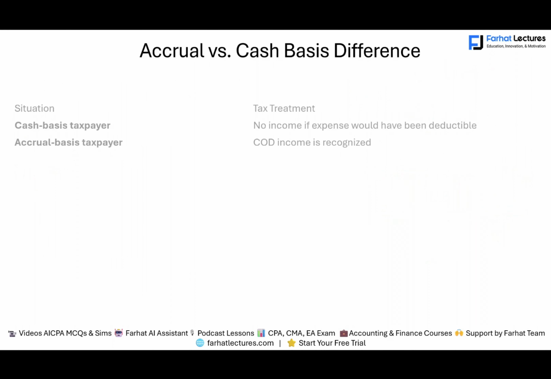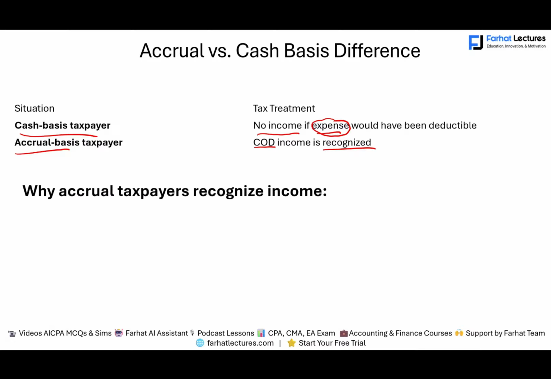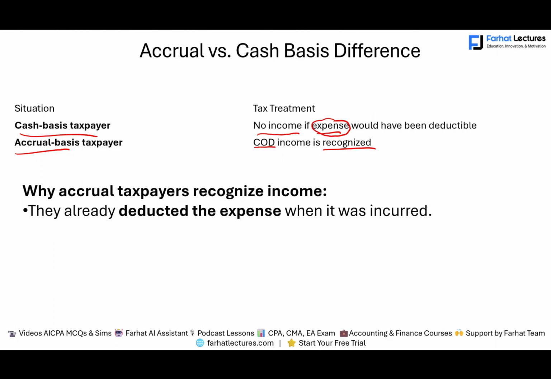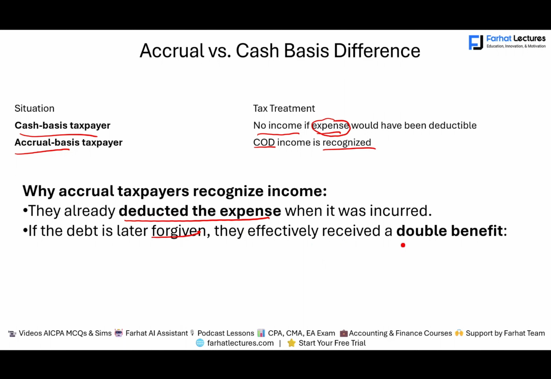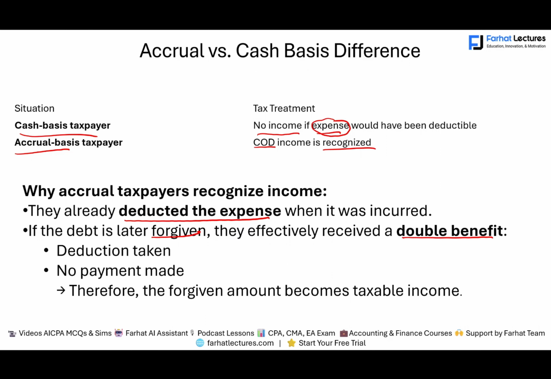So let's take a look at the accrual versus cash. Cash basis taxpayer: no income if the expense, notice not a loan, would have been deductible, because they never recorded the expense. Accrual: cancellation of debt income is recognized because they accrued, they recorded that expense. So why does an accrual taxpayer recognize income? One more time, they already deducted the expense when it was incurred. If the debt is later forgiven, they effectively received a double benefit. They took the expense and now they would also have no payment. If the deduction is taken and no payment is made, therefore the forgiven amount becomes taxable.